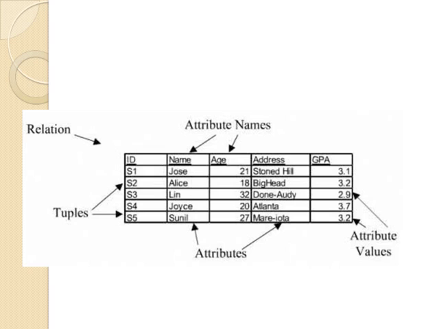Here we have a table, rather a relation, which has 5 columns and 5 rows. We can say it has 5 attributes and 5 tuples. The attribute names here are ID, name, age, address and GPA, and the tuples are S1, S2, S3, S4 and S5. When we give values to these attribute names, those are called attribute values.